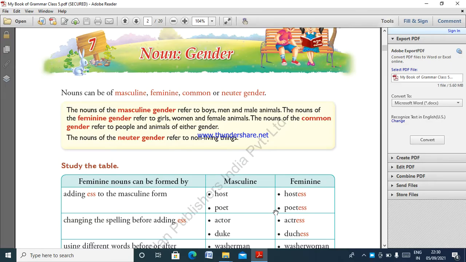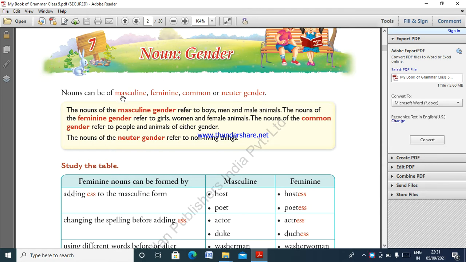Now we are going to the topic, grammar, seventh chapter, noun gender. What is meant by gender? Nouns can be of masculine, feminine, common or neuter gender. You know that a noun is the name of a person, place, thing or animal. All of them we use for names. That is a noun. So nouns we use for the gender.